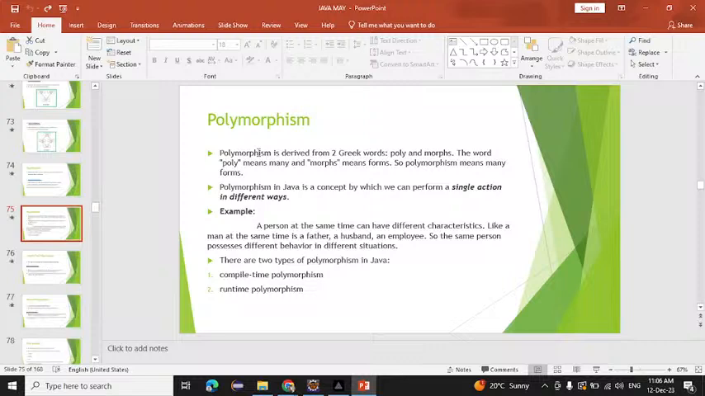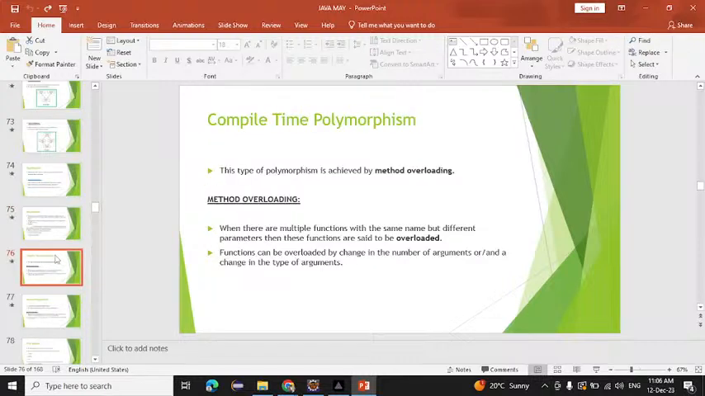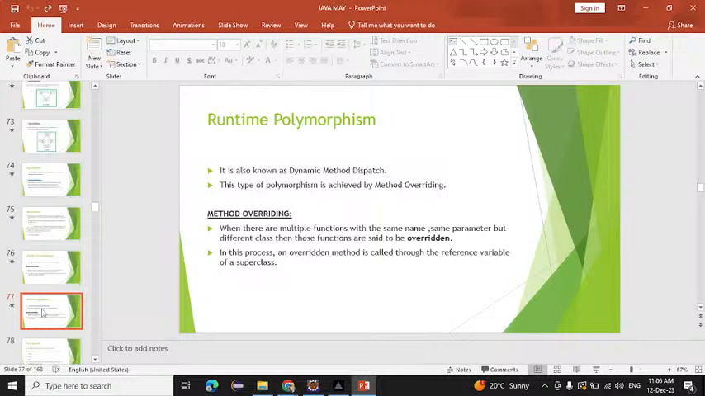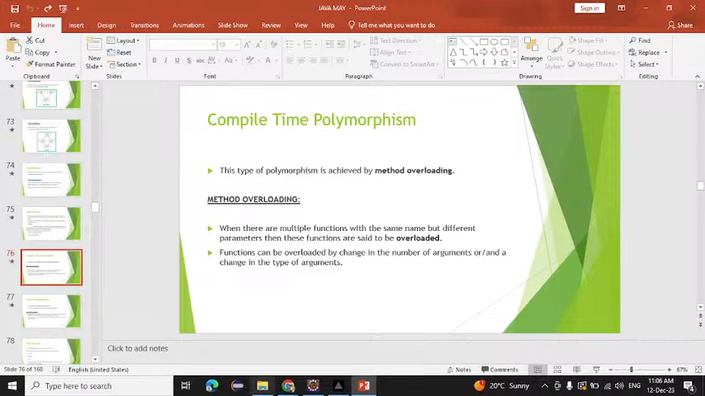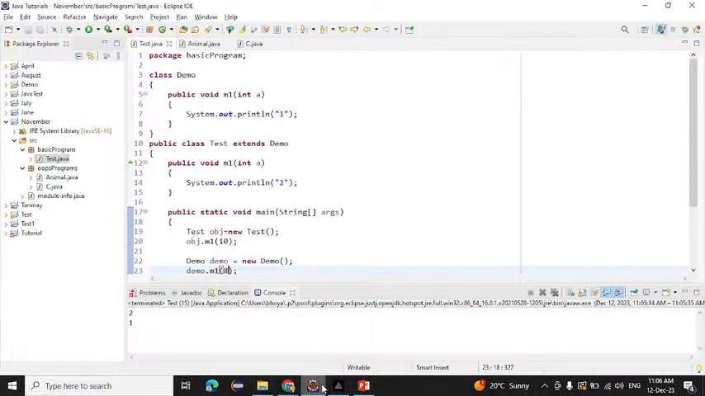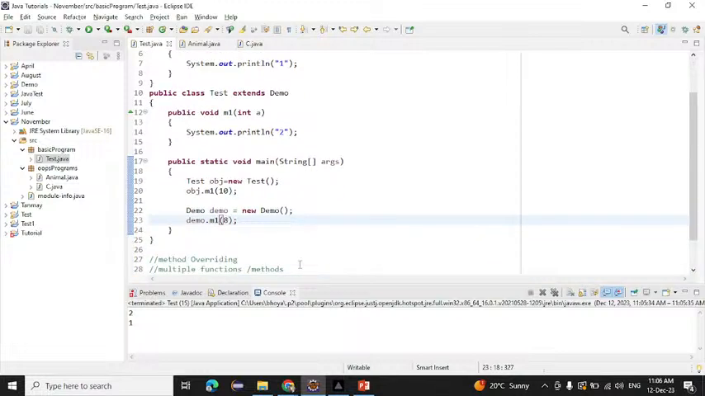Polymorphism has two types: compile time polymorphism as well as runtime polymorphism. Compile time polymorphism we can achieve with the help of method overloading, and runtime polymorphism we can achieve with the help of method overriding. Okay, after that, what does method overloading mean? Method overloading means we have to declare multiple functions with the same name, in the same class, but with different parameters. So that is the meaning of method overloading.